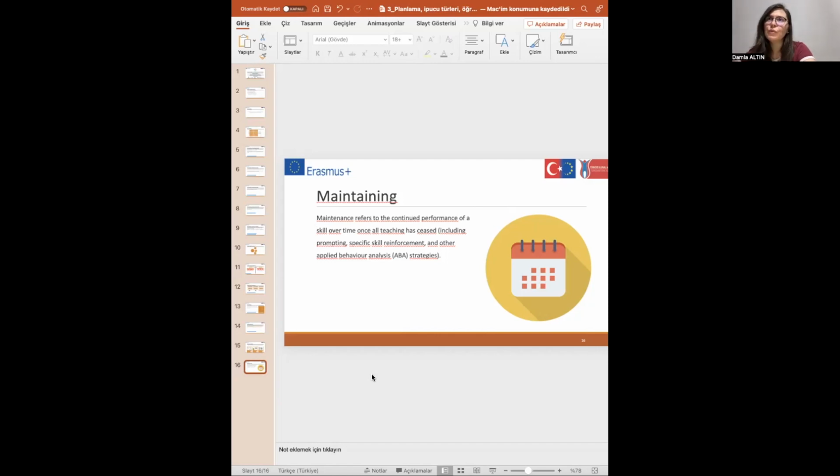So if you plan some routines in your class, and if you put some hygiene skills in these routines, your students can learn these skills easily, and because they repeat these skills many times or every day, they can't forget any learned skill. This is the end of the lesson.